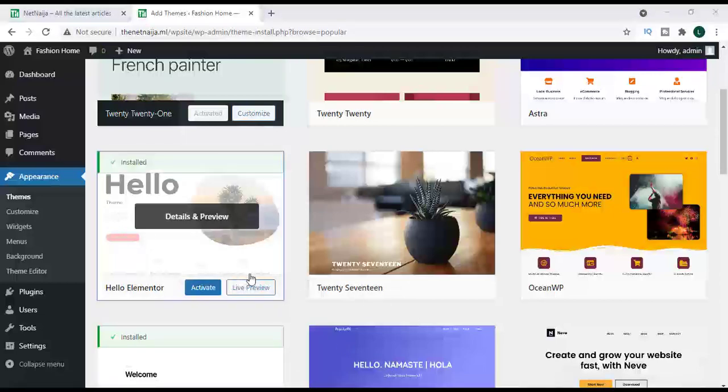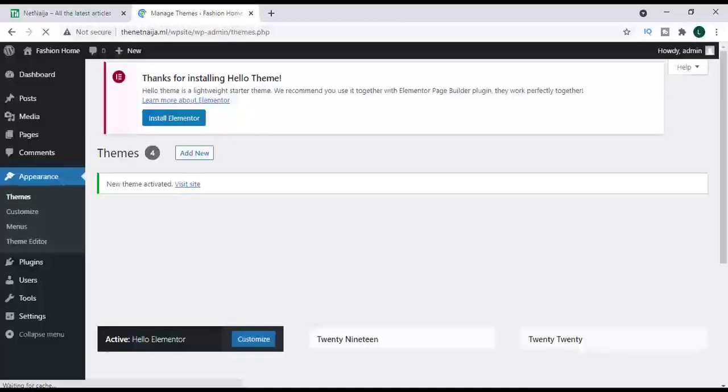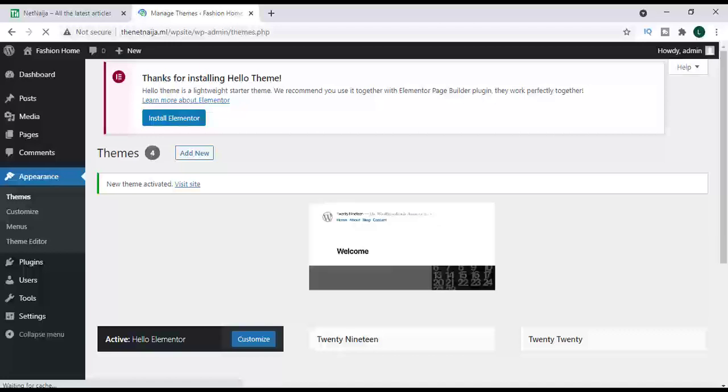Now our theme has finished installing, and we can click on activate this theme. Our theme is successfully activated. The next plugin that we need to install is the Elementor plugin, which will help us to do all our design, and we are now good to publish our website.